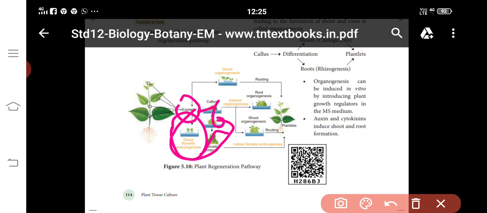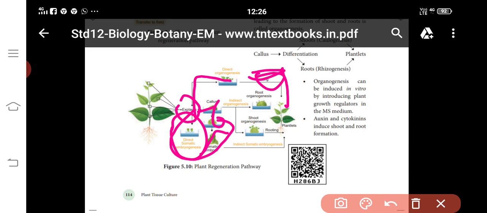Next, if you are taking organogenesis, direct organogenesis, you get organs, shoot and root. So that is rooting. If you are taking this root, this is root organogenesis.